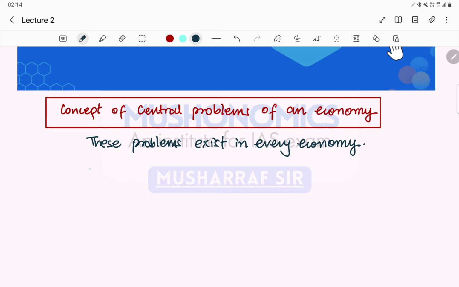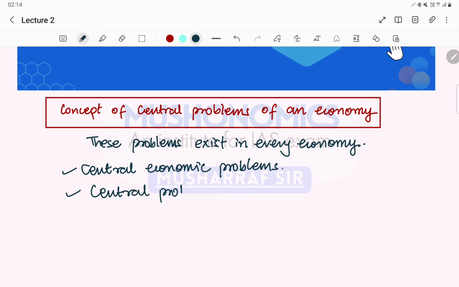Hence they are also called central economic problems, or central problems of an economy.